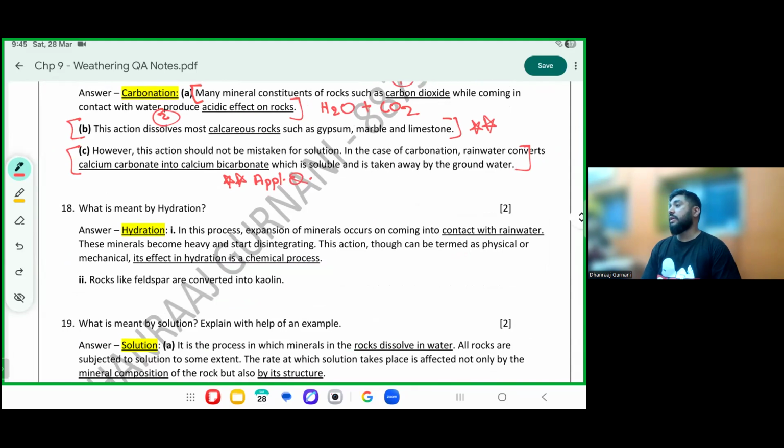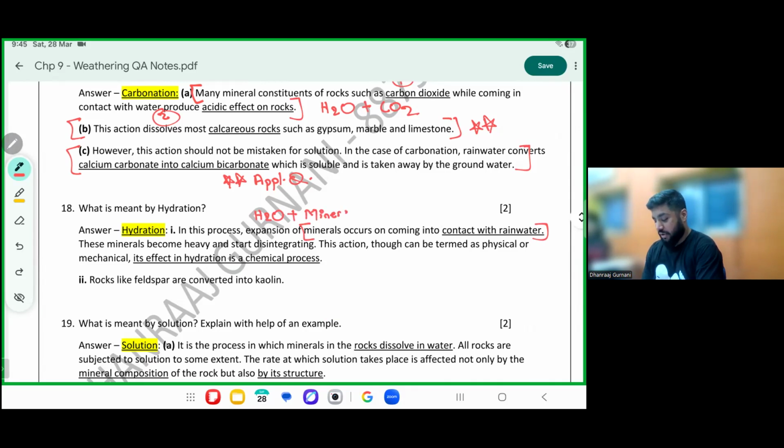Hydration, just like we all need hydration. In this process, there is expansion of minerals coming in contact with rainwater. What is this again? This is again H2O plus minerals.